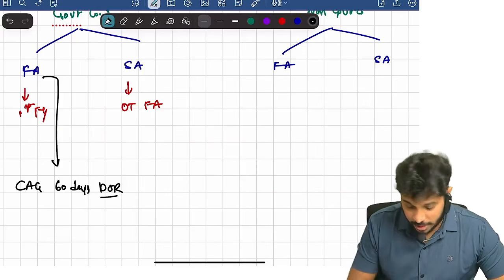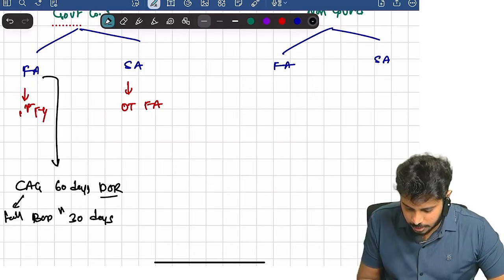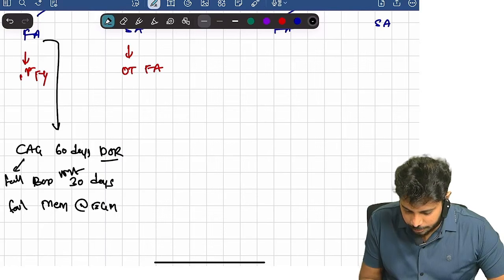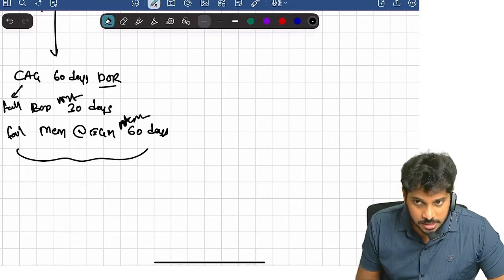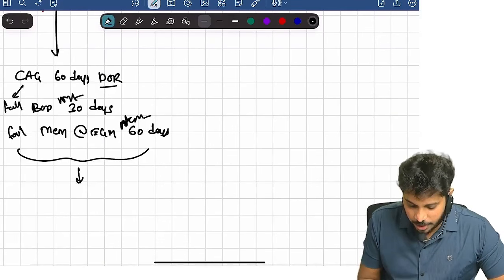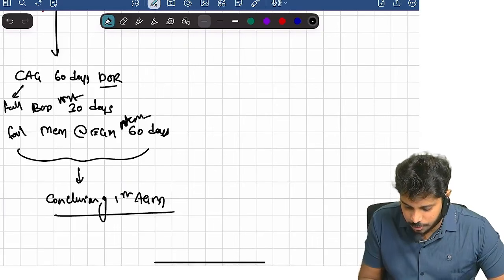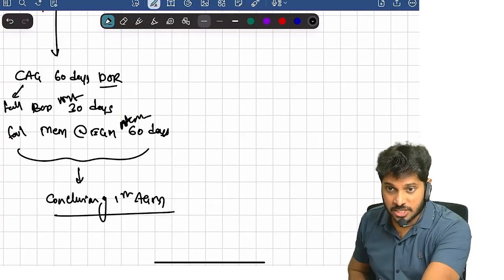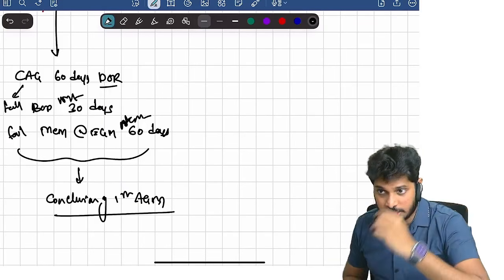appoint the auditor. Suppose C&AG fails to do so, the board of directors will appoint within the next 30 days. If the board of directors also fails to do so, then members at an EGM will appoint the auditor within the next 60 days. Now this auditor, whoever is appointed as per these timelines, his appointment is valid up to conclusion of the first AGM. Remember, don't say his appointment is valid up to the first AGM. No, it is valid up to the conclusion of the first AGM.